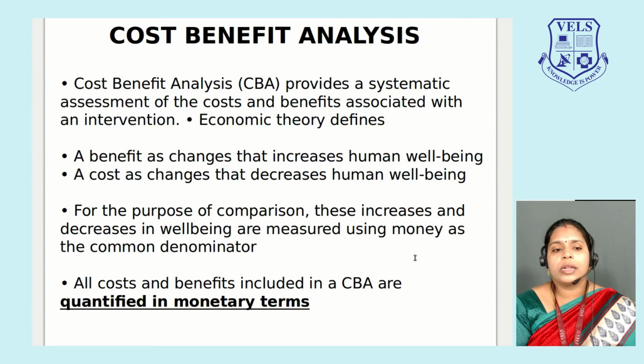Cost benefit analysis provides a systematic assessment of the costs and benefits associated with an intervention. That means it's a systematic analysis. It can be used for choosing between competing options. When we have 2 policies in place, we can use this to choose which program is better, which tax policy is better, which has to be included.